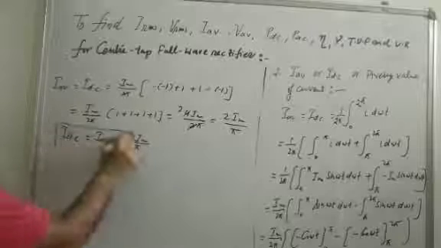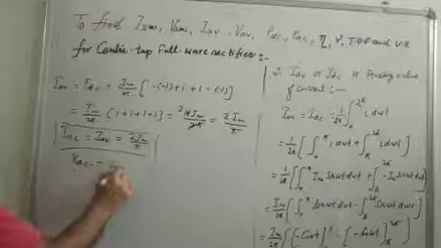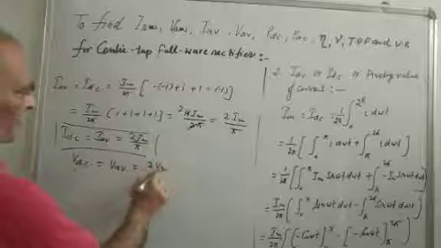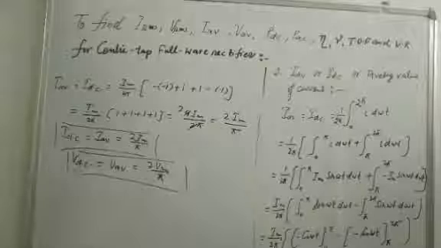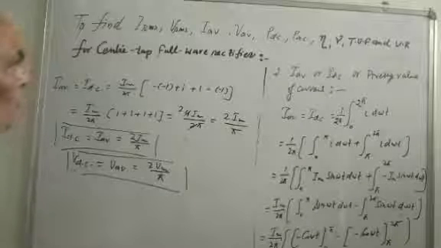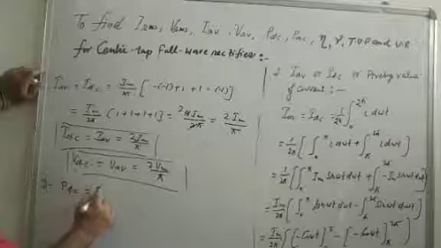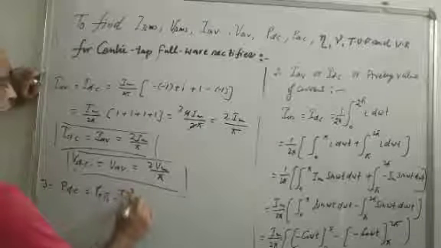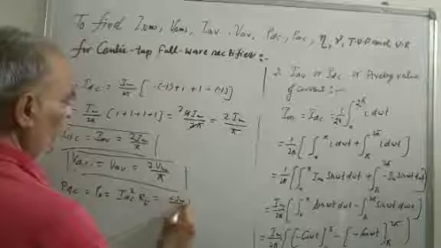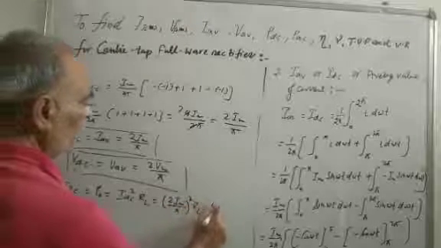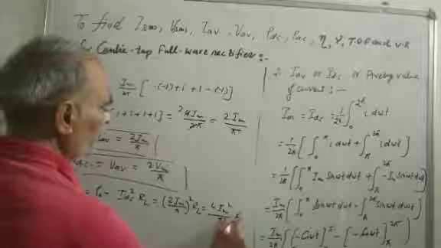This is the average value of the half wave rectifier, and the DC value or average value of voltage, in a similar fashion, we can calculate as 2 Vm by pi for the sinusoidal wave. Now the next is to find the PDC. Third is PDC or output power, which is equal to IDC square into RL. IDC is 2 Im by pi, whole square, into RL, which is 4 Im square by pi square into RL.